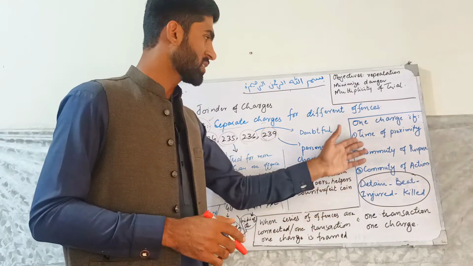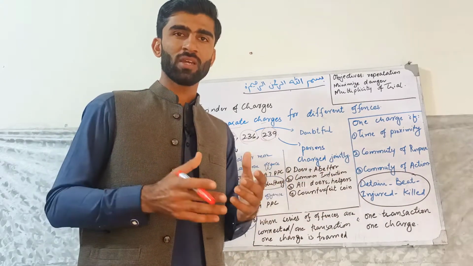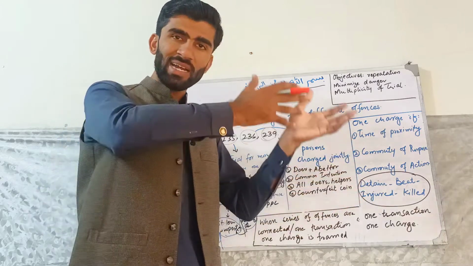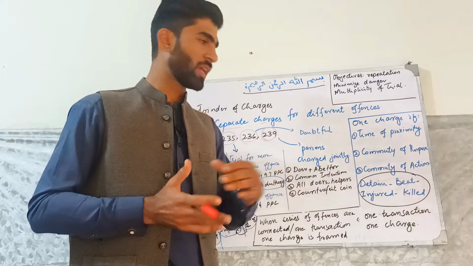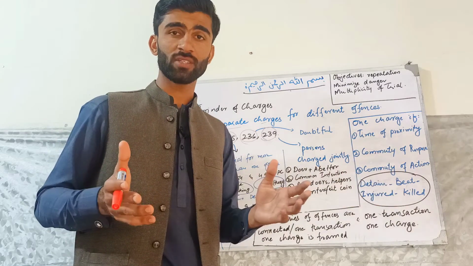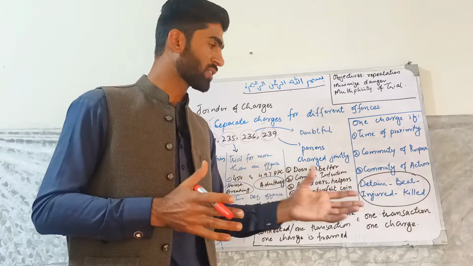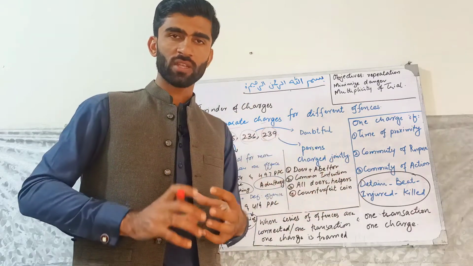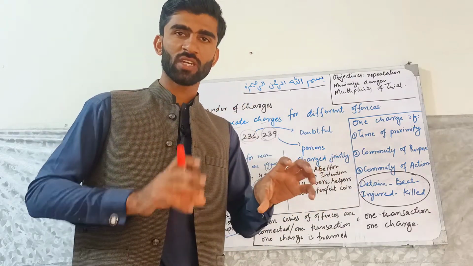Suppose first he detains and he leaves and exonerates him, and after that he again detains, okay, or he beats him but he doesn't detain. So this is not the same transaction. What is the same transaction? First he detains, then he beats, injures and kills.